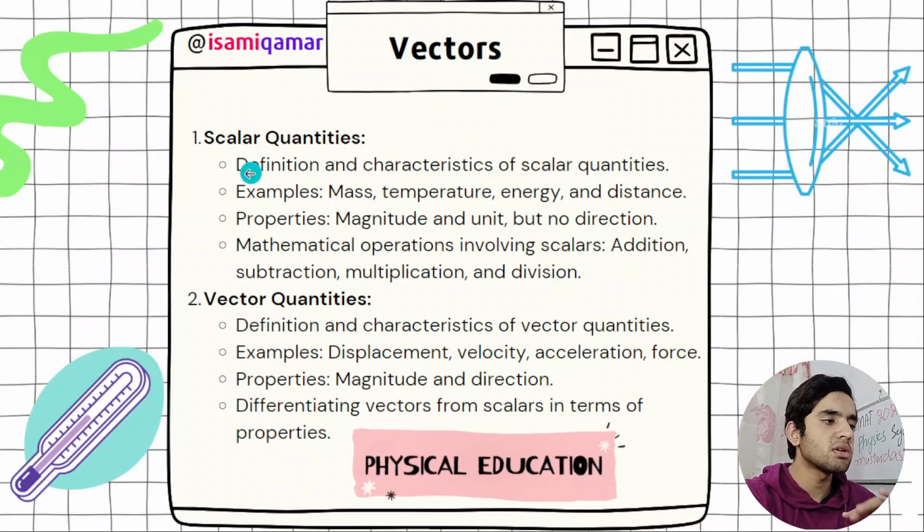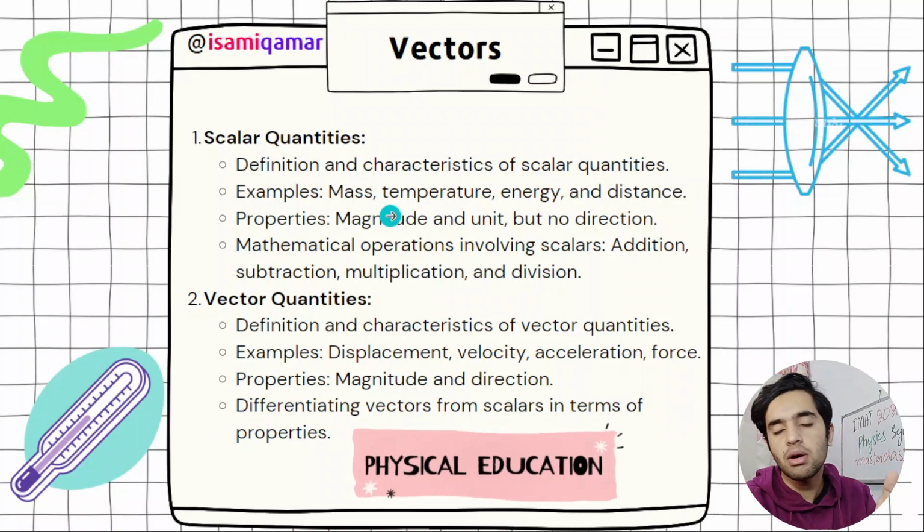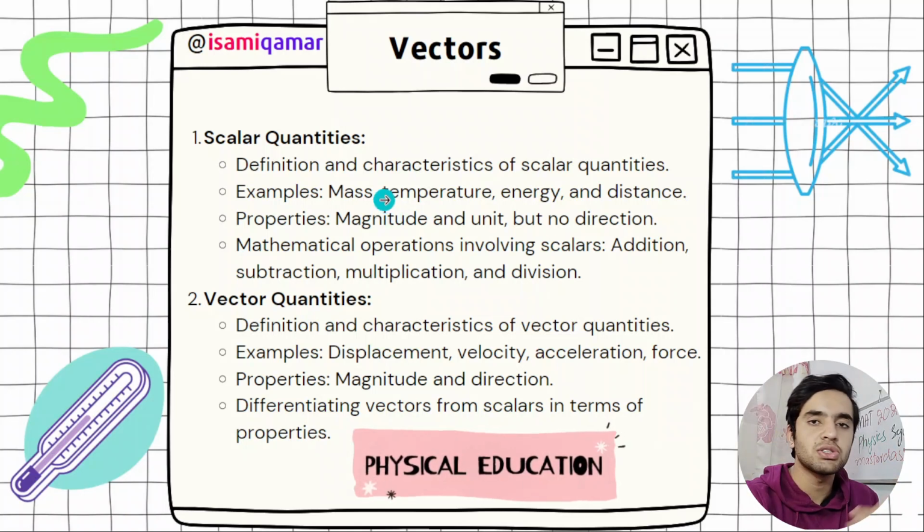So in vectors, first of all, in scalar quantities, you need to know the definition of a scalar quantity. That's very simple, and examples are mass. Mass has got no direction at all. And then temperature, we just measure temperature. We do not say temperature is in the east direction, north direction, or above or below. We do not indicate direction for temperature. Then we have got energy, and energy is also a scalar quantity.